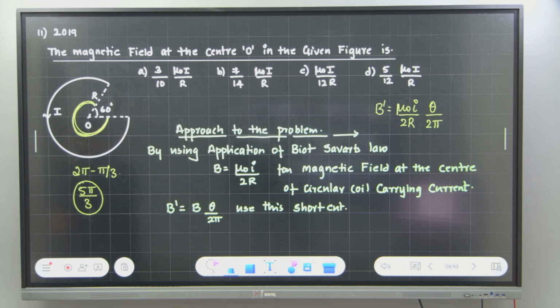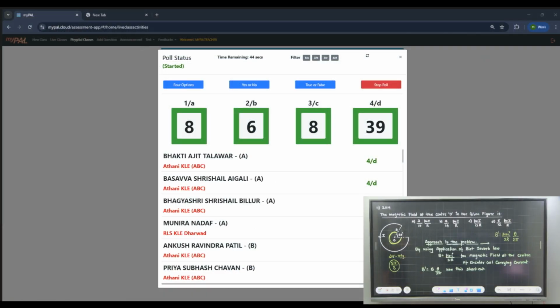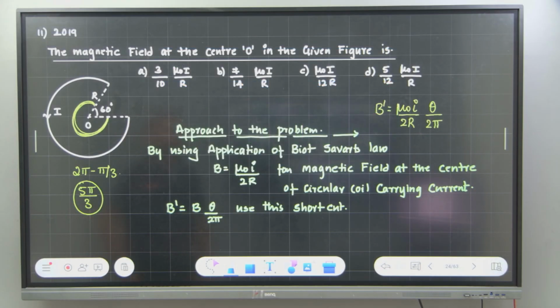Most of them answered D as the answer. Is that the right one? Yes? So if I put 5 pi by 3, then what will I get? 5 pi by 3, if I put it over here, 5 pi by 3 is nothing but 3 2s are.